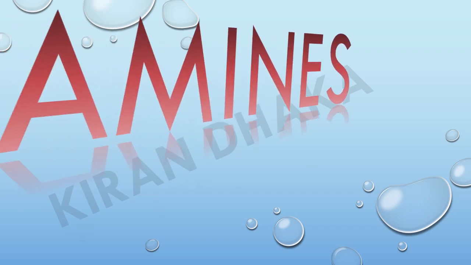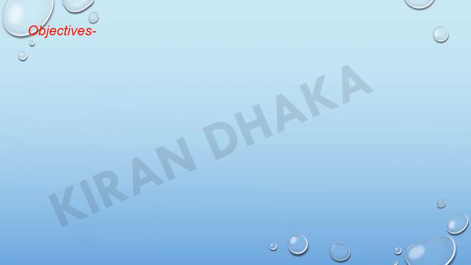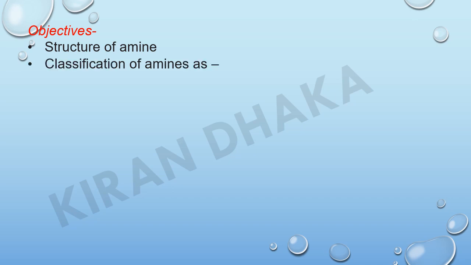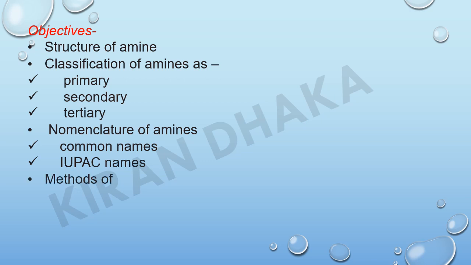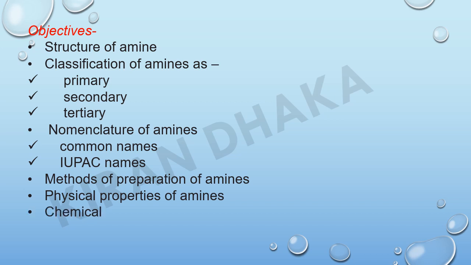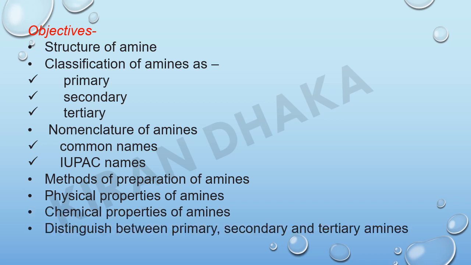Today we are going to start amines. In this chapter we will discuss the structure of amines, classification of amines as primary, secondary and tertiary, nomenclature of amines in the common system as well as the IUPAC system, methods of preparation of amines, physical properties of amines, chemical properties of amines, and how to distinguish between primary, secondary and tertiary amines.